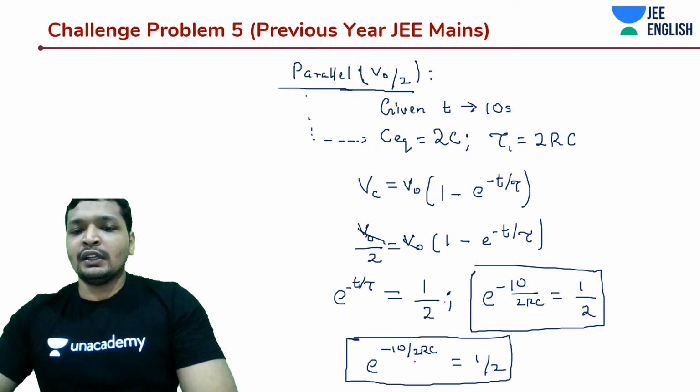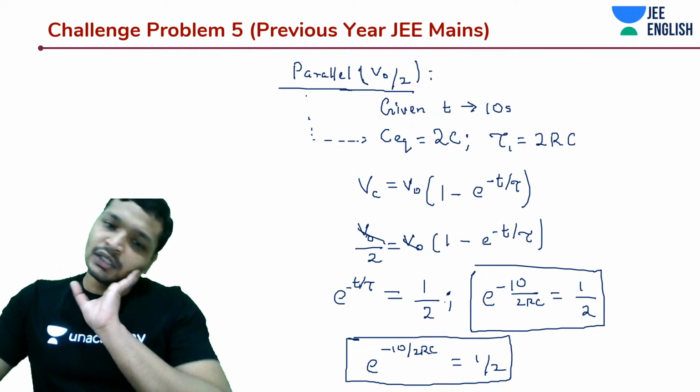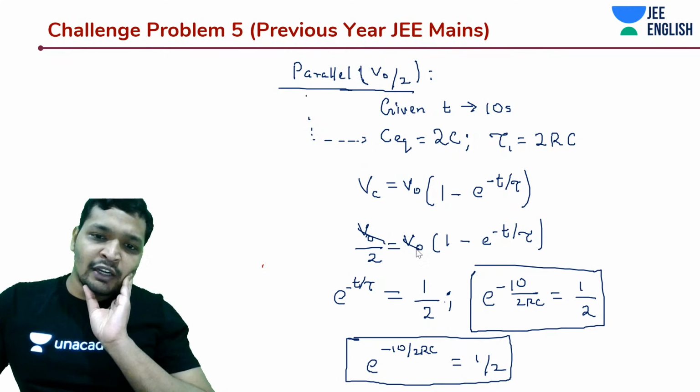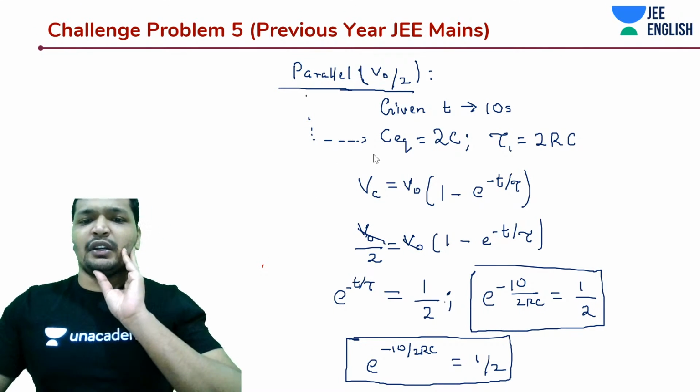And what about t1? We know the value of t1. Let's calculate this value and bring out the value of RC. That is what we should have done in the first one.